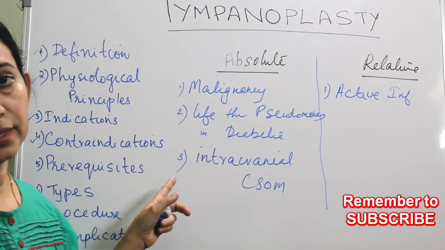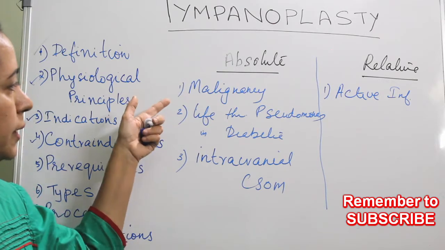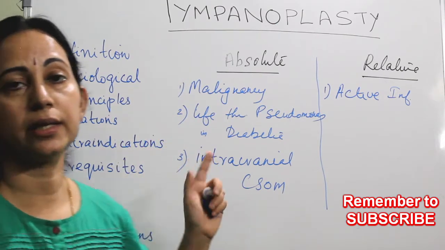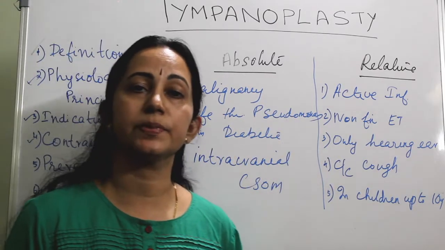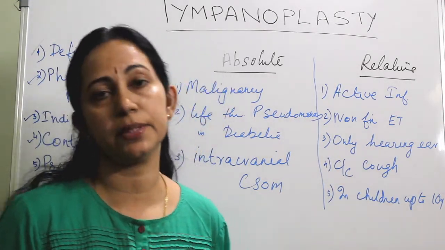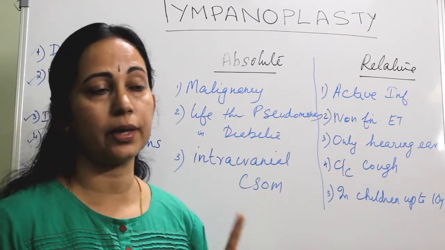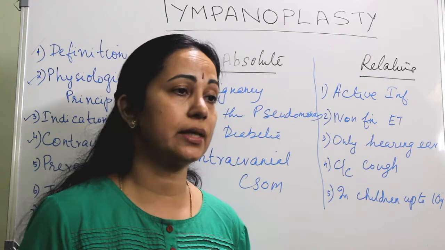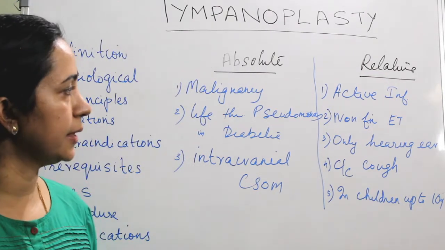So, these three are the absolute contraindications. Malignancy of the outer and the middle ear, Pseudomonas infection and intracranial complications are taken as a relative contraindication. Active infection, especially an acute exacerbation of chronic suppurative otitis media, is a relative contraindication. We have to treat that acute exacerbation and then can plan tympanoplasty later.